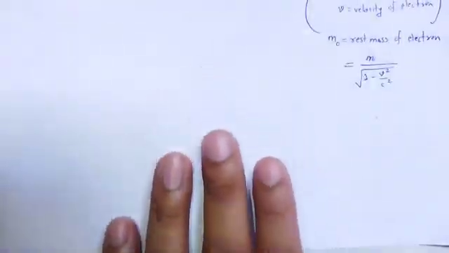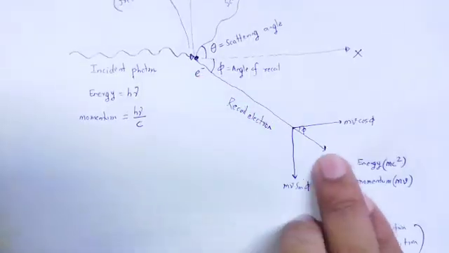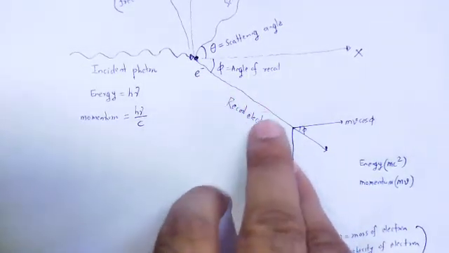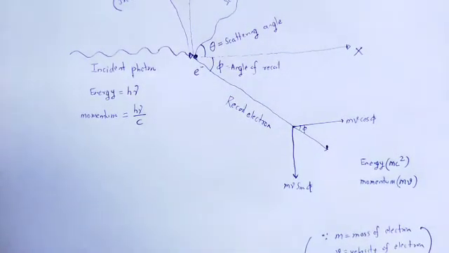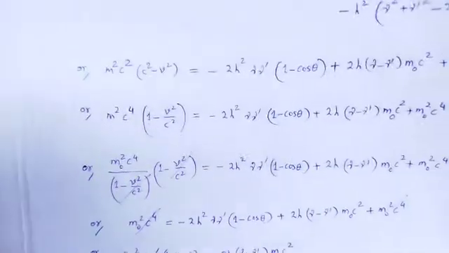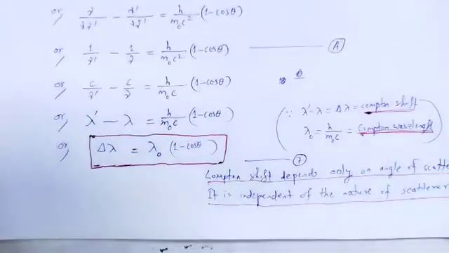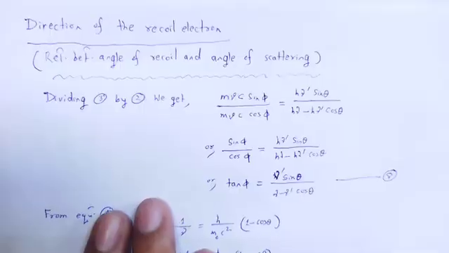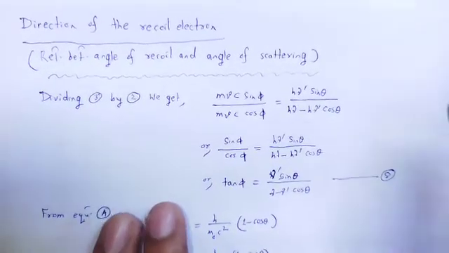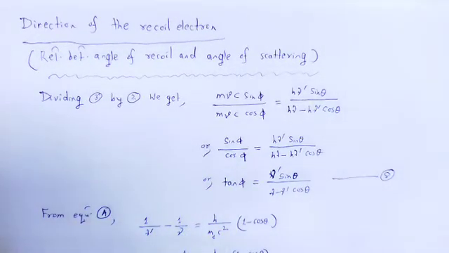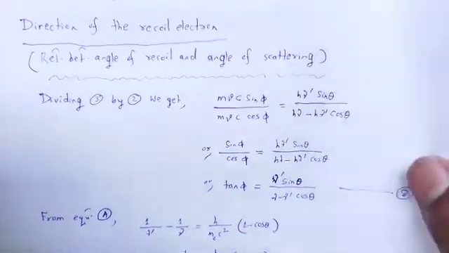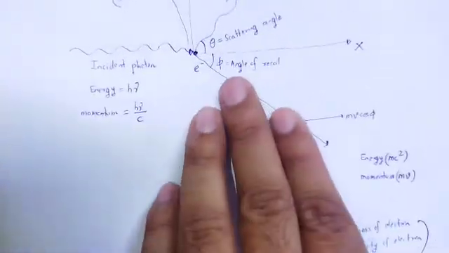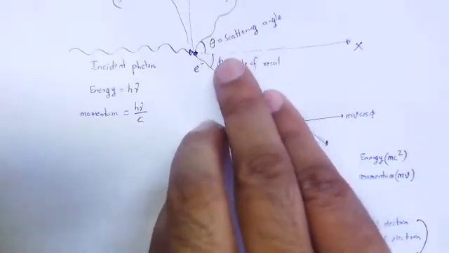Next, here we notice the recoil electron. So what is the direction of such recoil electron and the kinetic energy of that recoil electron? To derive the direction of the recoil electron, that is nothing but the relation between angle of recoil and angle of scattering. So what is the angle of recoil? Phi, and angle of scattering theta. How are these two related?